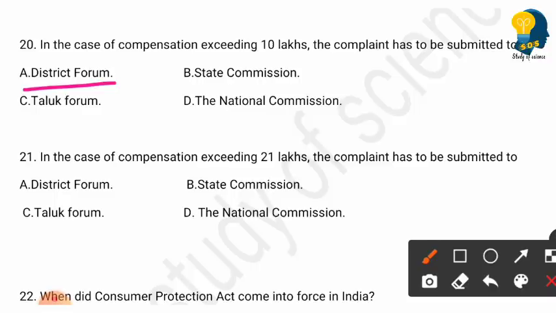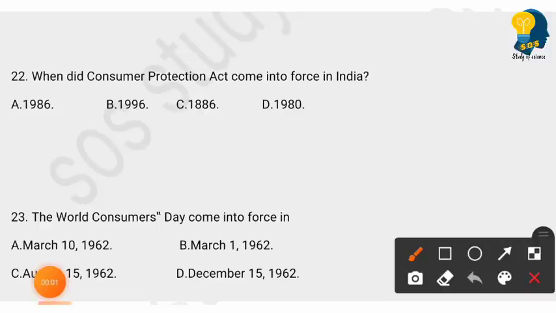Next question. In case of compensation exceeding 21 lakhs, the complaint has to be submitted to. Options are District Forum, State Commission, Taluk Forum, the National Commission. C. In case of compensation exceeding 21 lakhs, the complaint has to be submitted to District Forum.